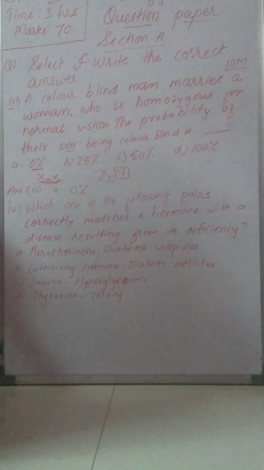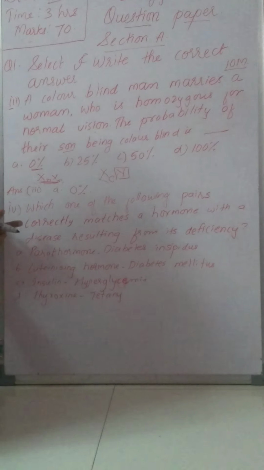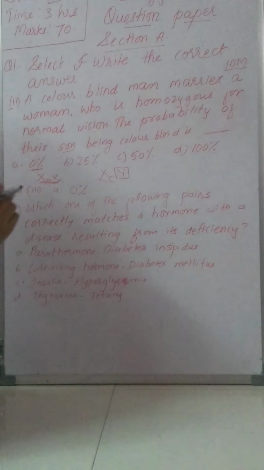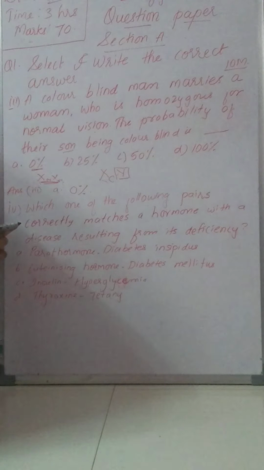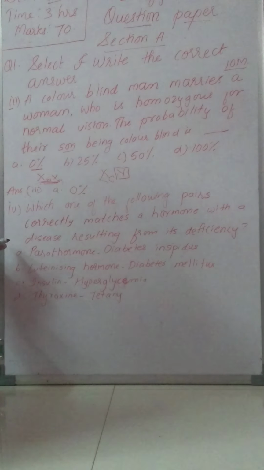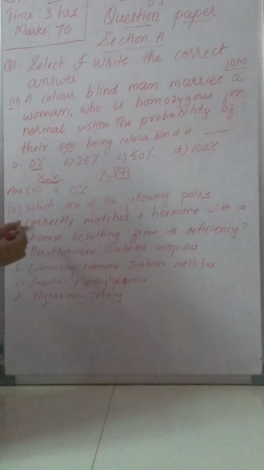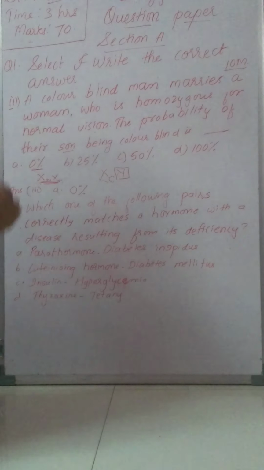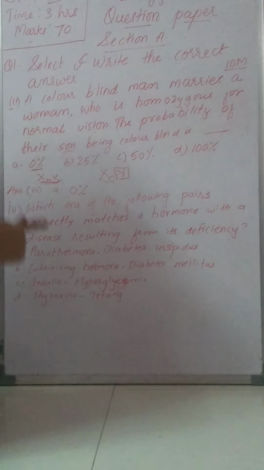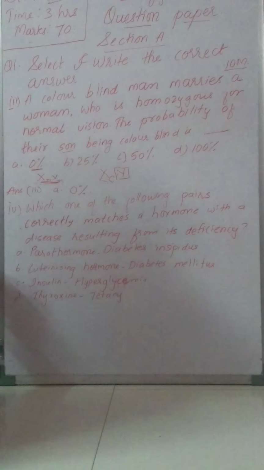Which one of the following pairs correctly matches a hormone with a disease resulting from its deficiency? What is the question saying? Which one of the following pairs correctly matches a hormone with a disease which results from its deficiency?